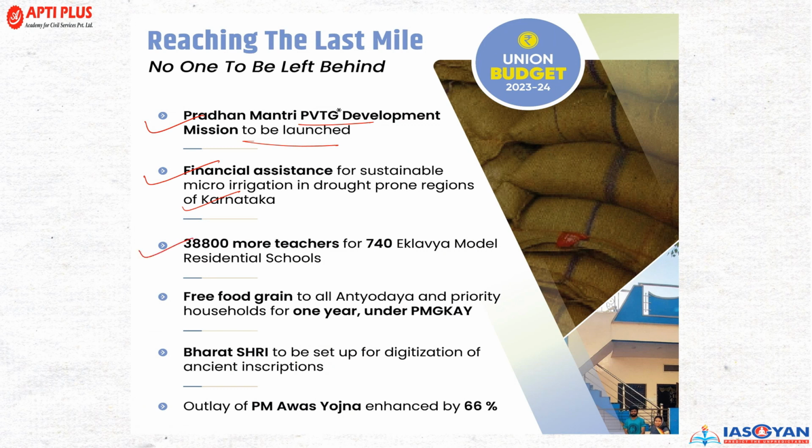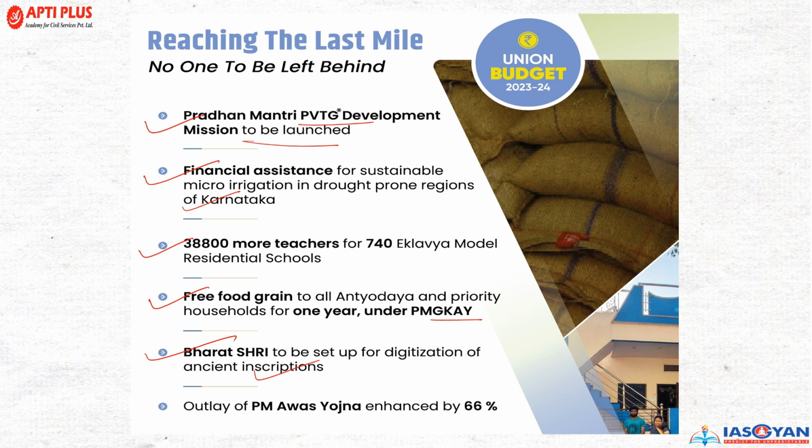3,88,000 more teachers for 740 Eklavya model residential school. Free food grain to Antyodaya and priority household for 1 year under the Pradhan Mantri Garib Kalyan Anna Yojana. So this is again very important under Yojana, which was again extended by the government of India, and government has said that it will be extended and the extra amount that is grown will be taken care by the central government itself. Now, Bharat Shri to be set up for the digitalization of ancient inscription.